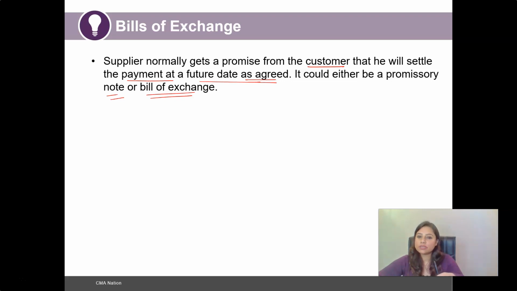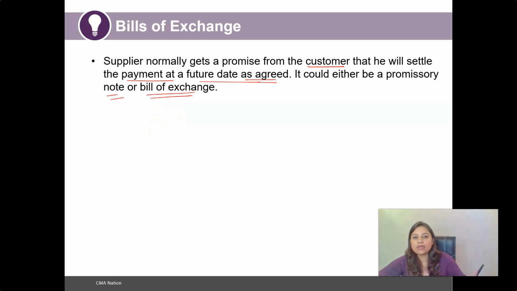In the case of a bill of exchange, the customer gives a promise to the supplier and gives a date on which he will settle the entire amount for the goods procured by him, and such a date is recorded in written form.